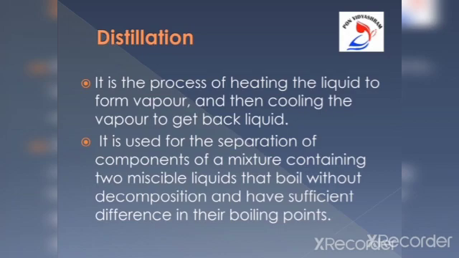When a homogeneous mixture of solid and liquid is heated in a closed distillation flask, the liquid, being volatile, forms the vapors. The vapors are passed through the condenser where they get cooled and condensed to form pure liquid. The pure liquid is collected in a separate vessel. The solid, being non-volatile, remains behind.